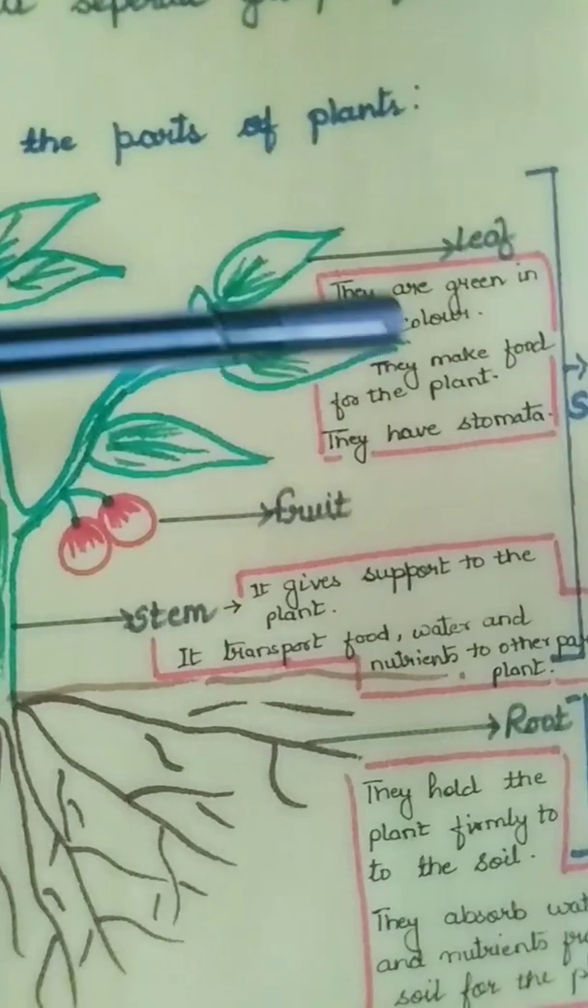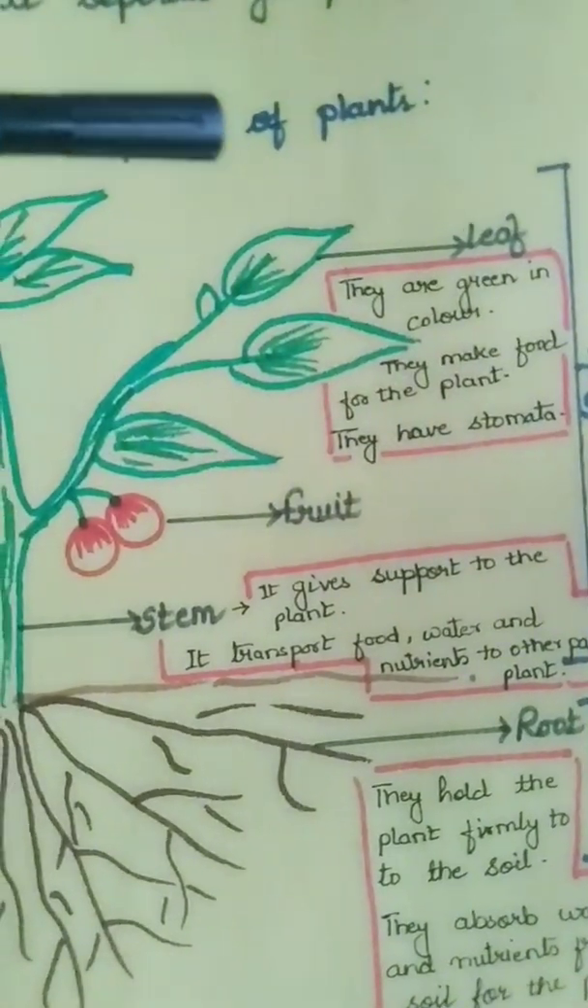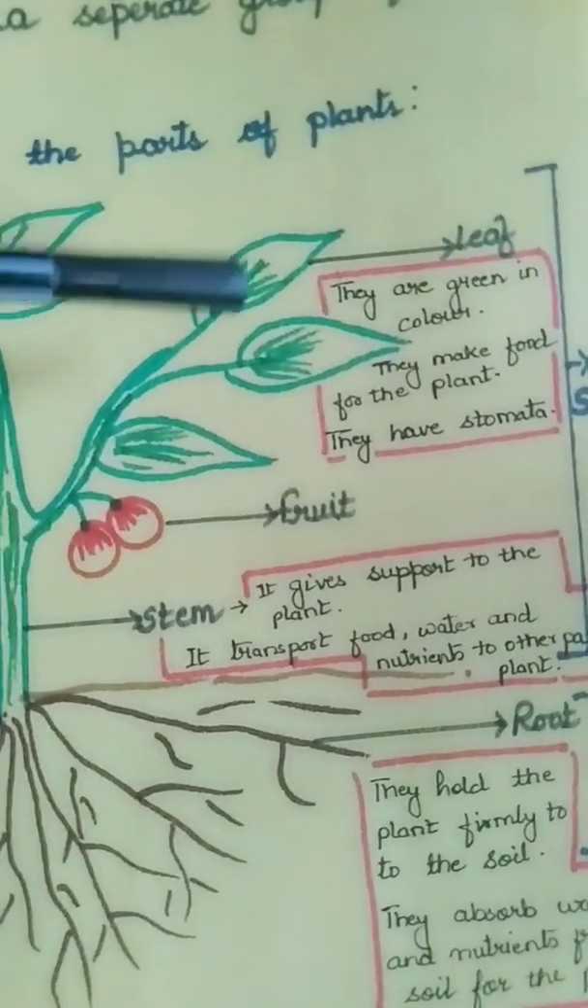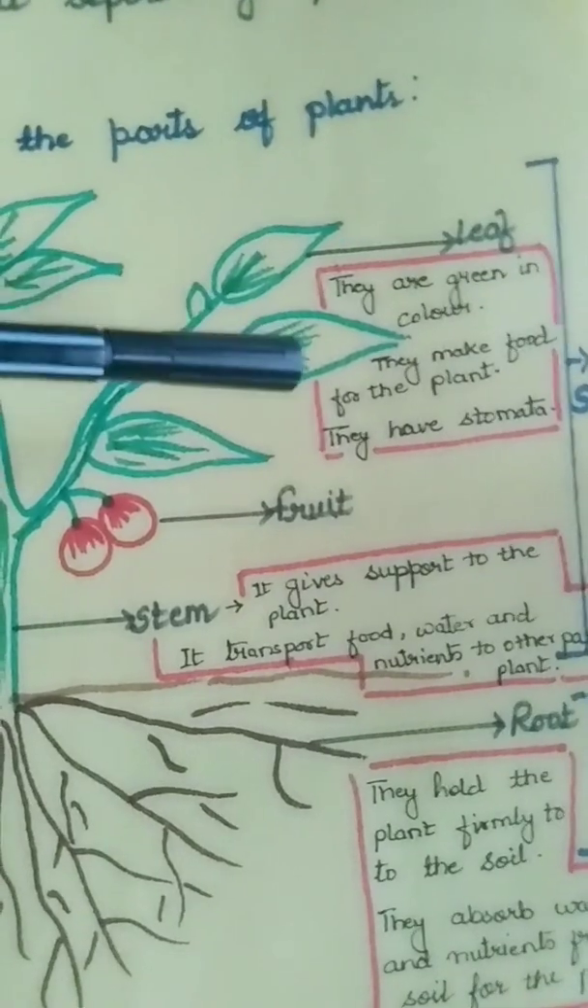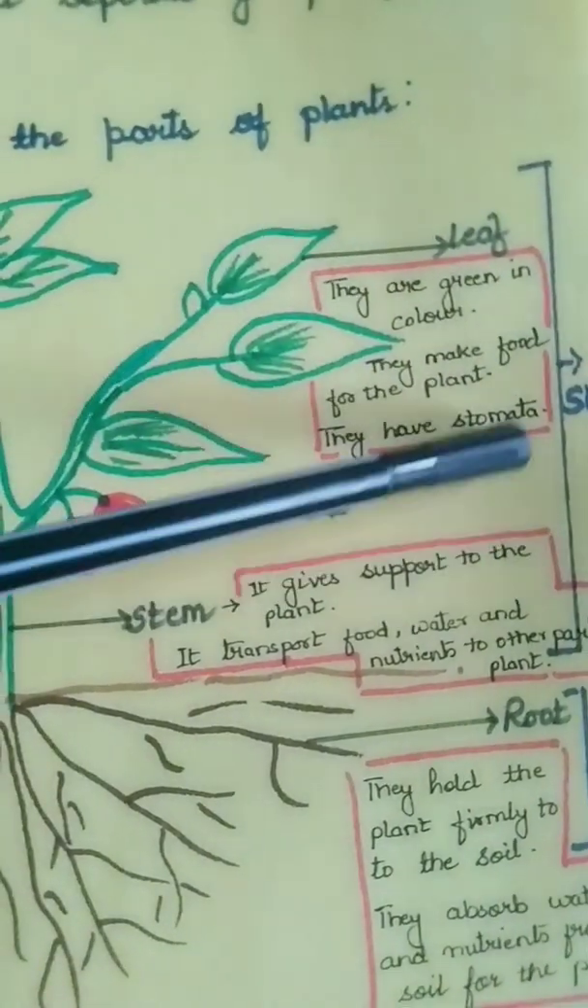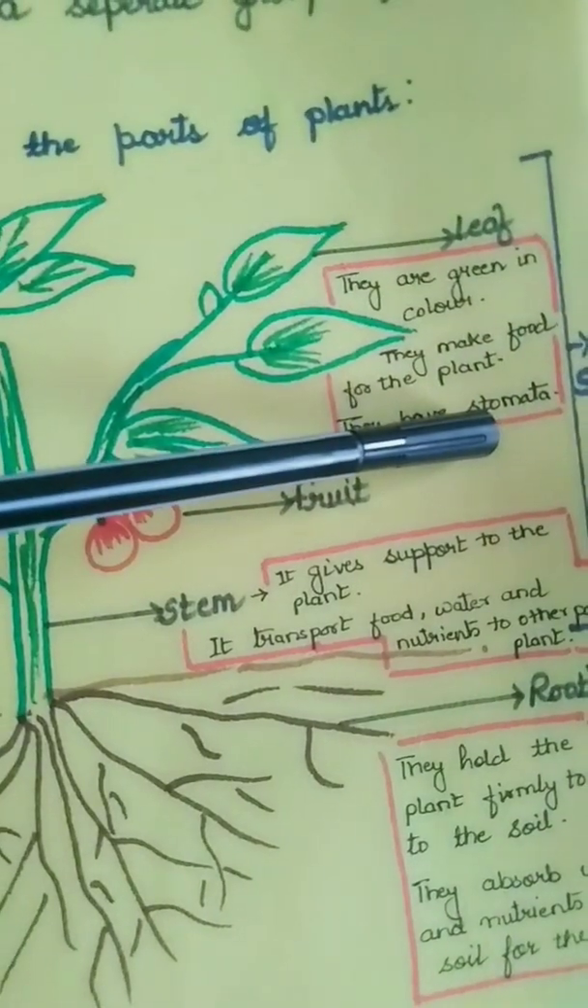The next is, what is the function of leaf? They make food for the plant. What is the function of leaf, children? They make food for the plant. And we all know that the underside of the leaves have stomata.